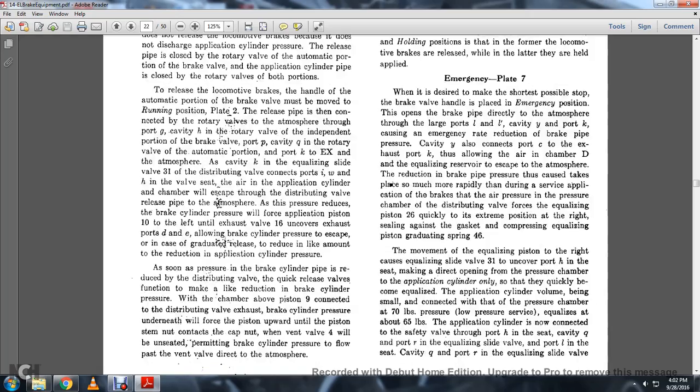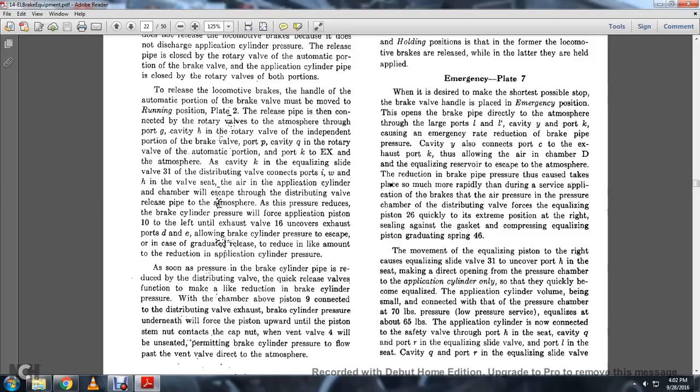Position 7. Alright, sorry. Emergency. Plate 7. When decided to make the shortest possible stop, the brake valve handle is placed in the emergency position, that is, it opens the brake pipe directly to the atmosphere through ports L and L, cavity Y and K port, and covering the emergency reduction for the brake pipe at the pressure cavity K.